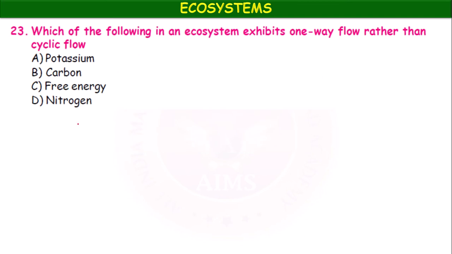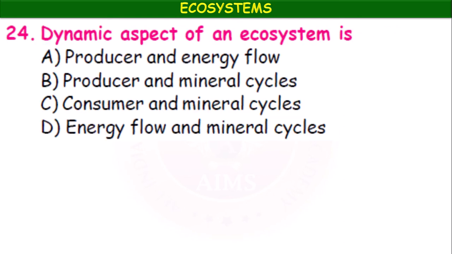Which of the following in an ecosystem exhibits a one-way flow rather than cyclic flow? Potassium, carbon, free energy, nitrogen. It is free energy. An ecosystem exhibits one-way flow, okay, in one direction from producers to consumers.